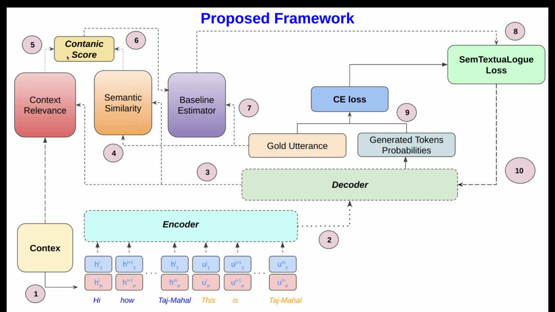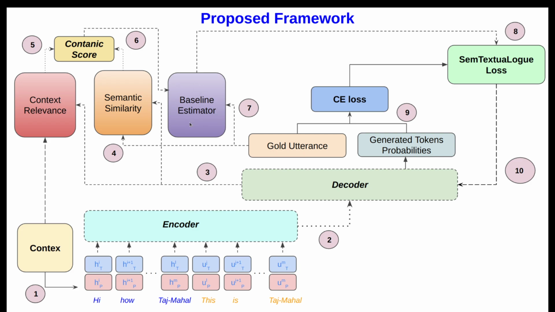When these two are combined, context as well as semantic, we call it the contenic score. That contenic score is what we want our model to predict, that is the baseline estimator, because it is a learnable parameter.